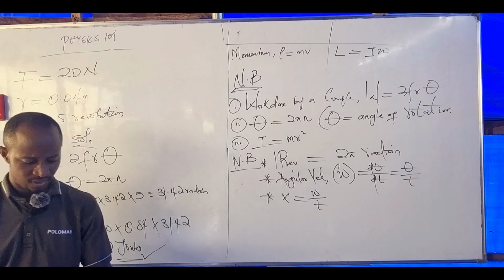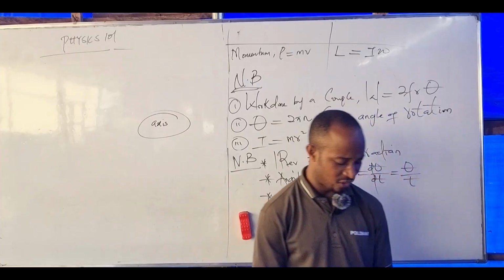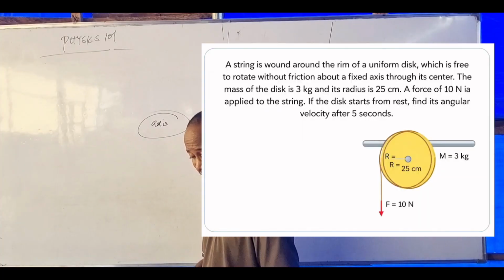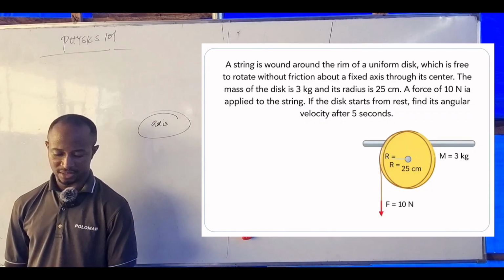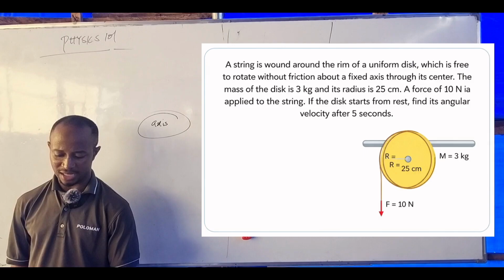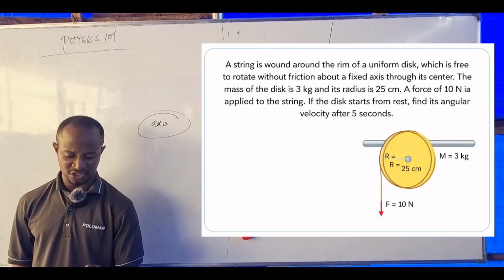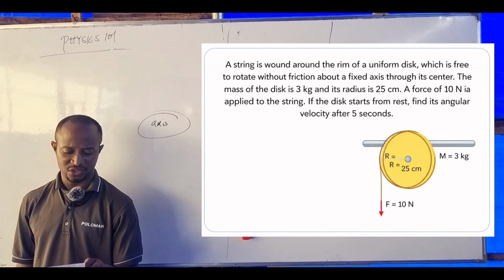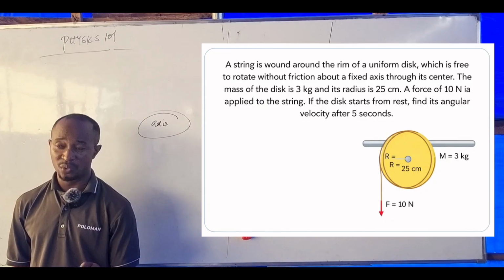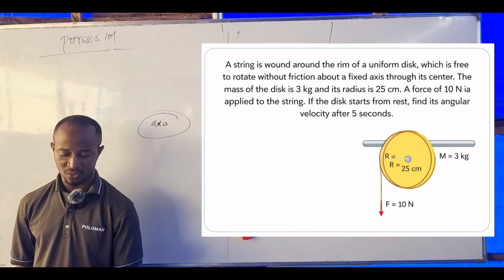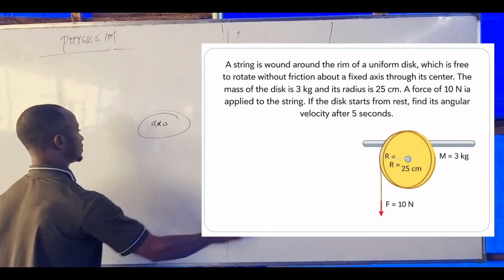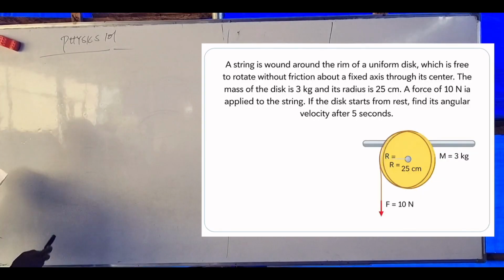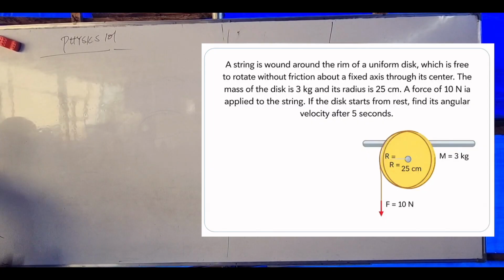Okay, let's continue. A string is wound round the rim of a uniform disc that is pivoted to rotate without friction about a fixed axis through its center. The mass of the disc is 3 kilograms and the radius is 25 centimeters. The string is pulled with a force of magnitude 10 Newton. If the disc was initially at rest, what is its angular velocity after 5 seconds? Now let's solve together. Read the equation for me.